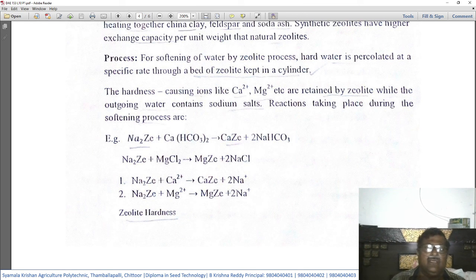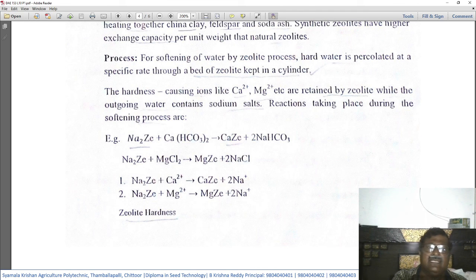So now, let us once again see the process after seeing the representative figure. We will start understanding it slowly by going through the process. For softening of water by the zeolite process, hard water is percolated at a specific rate through the bed of zeolite kept in the cylinder. So the hard water is allowed to pass through the zeolitic bed in the cylinder to become soft water.